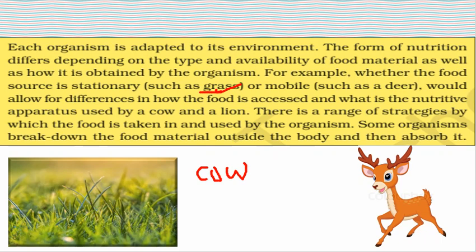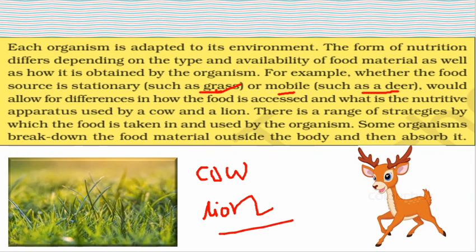The second is where the food source is mobile, such as the deer, which is used by the lion. So the cow eats the grass, and the deer is eaten by the lion.